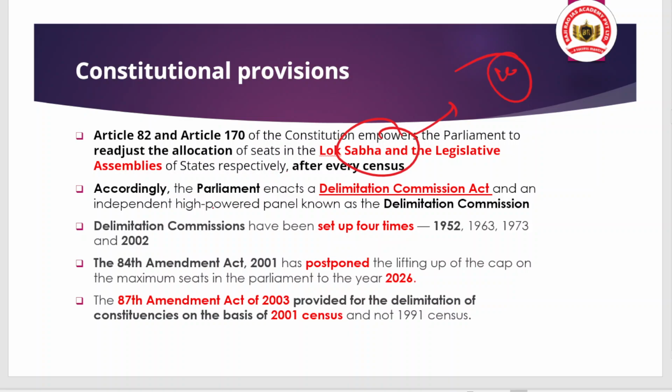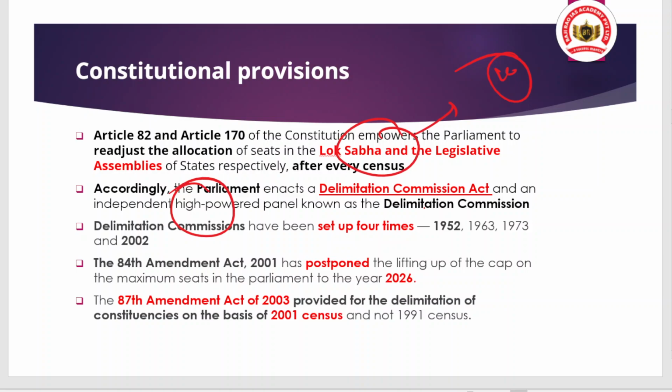So you can see that up to now, delimitation commissions have been set up 4 times: first in 1952, then 1963, then after 10 years in 1973, and then in 2002.